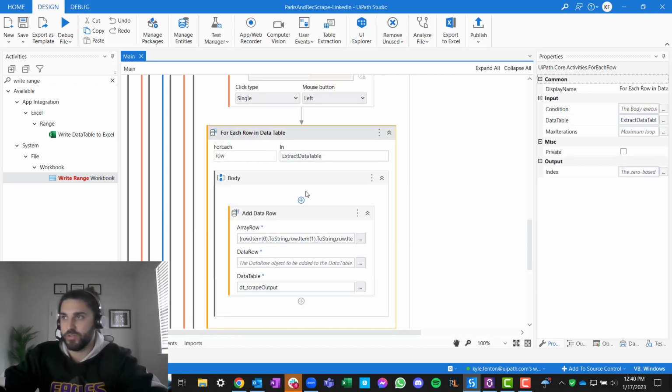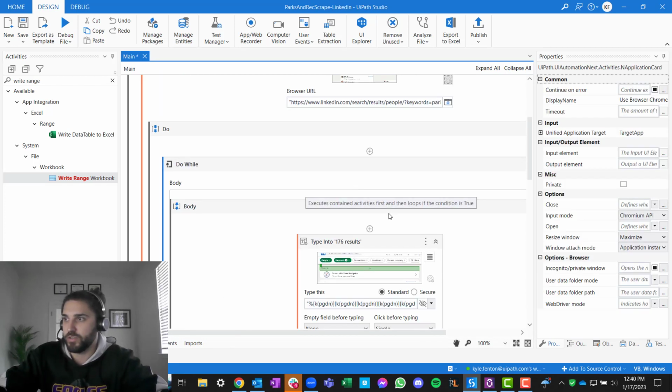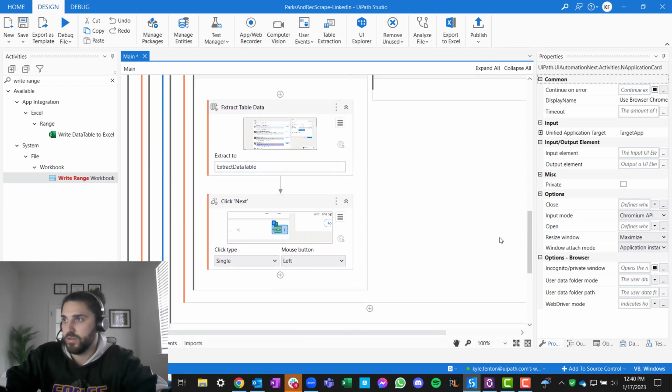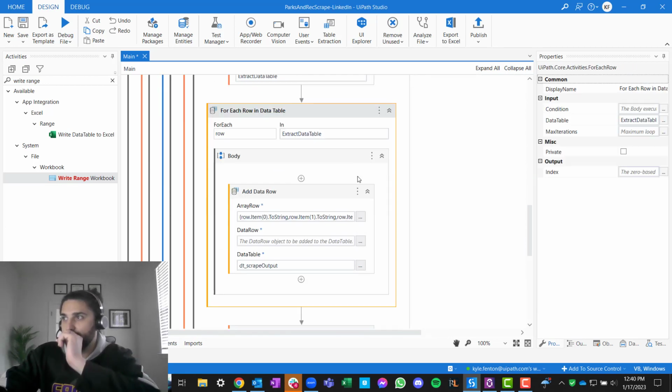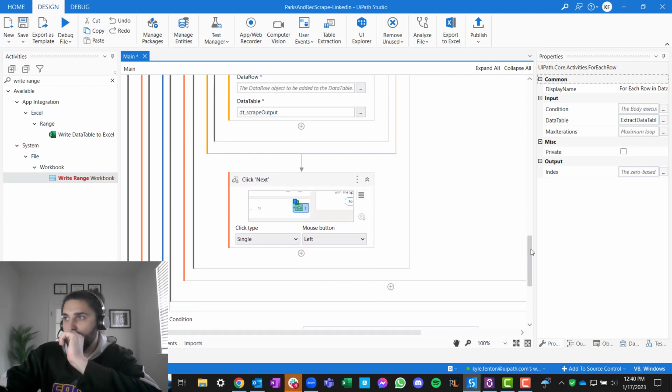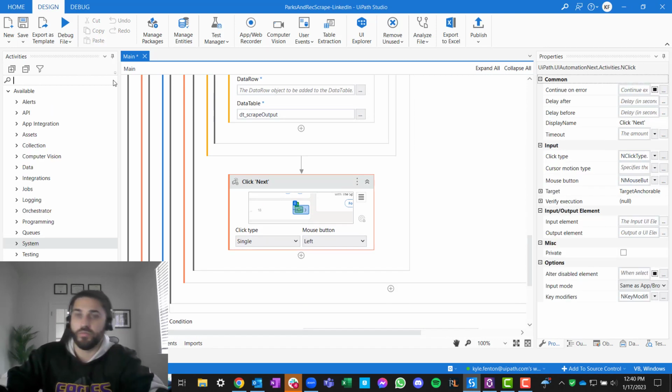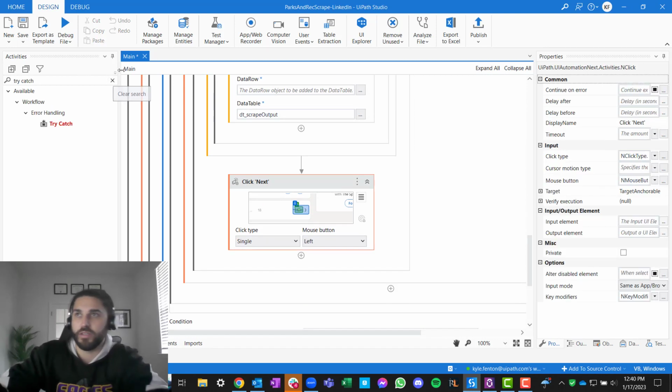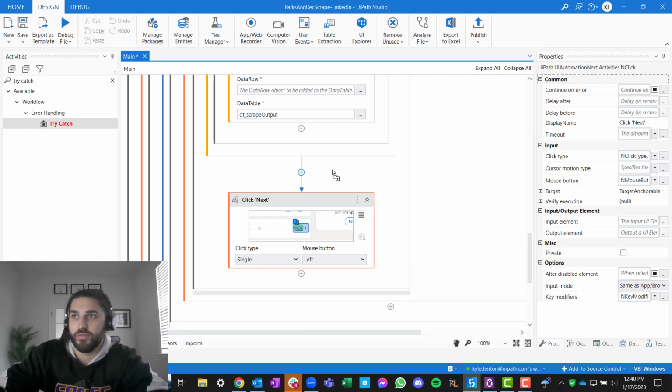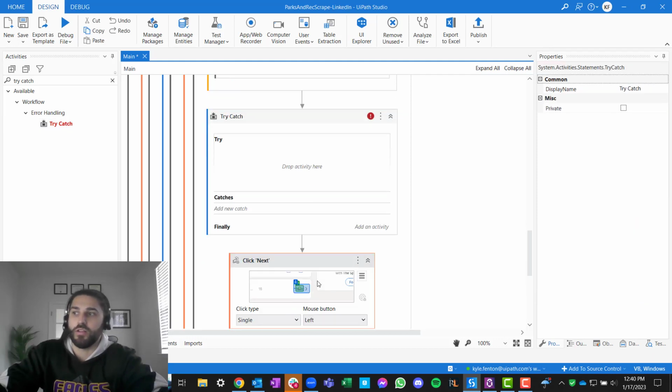So how do we do that? I think what we actually need to do is flip this real quick. So once we get our results, extract data table. And then, remember how we did that little bit of error handling in exercise 5 about if you're already logged in? We're going to try and click this next button.